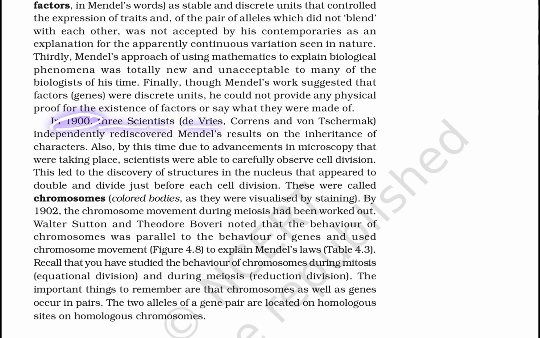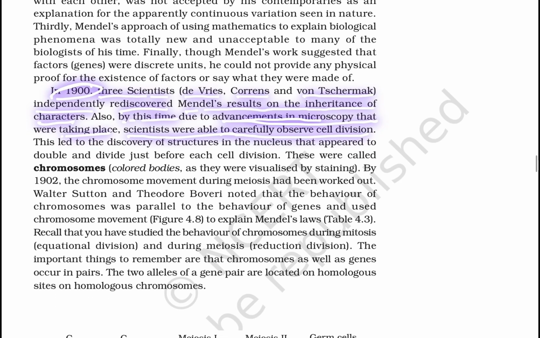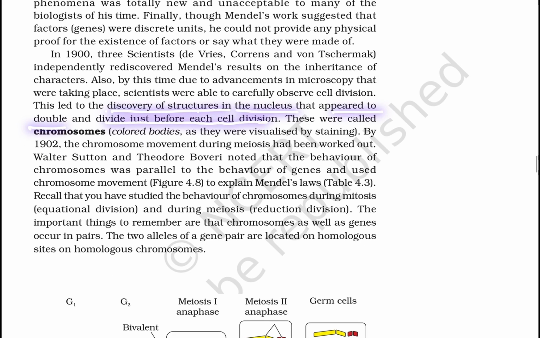In 1900, 3 scientists, de Vries, Correns, and von Tschermak, independently rediscovered Mendel's results on inheritance of characters. Also, by this time, due to advancement of the microscope, scientists were able to carefully observe cells. This led to the discovery of structures in the nucleus that appeared to be double and divided just before cell division. These were called chromosomes. Colored bodies became visible by staining.